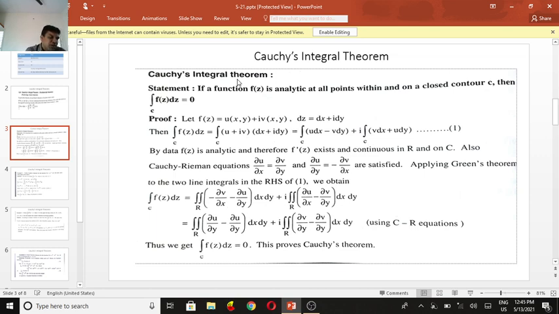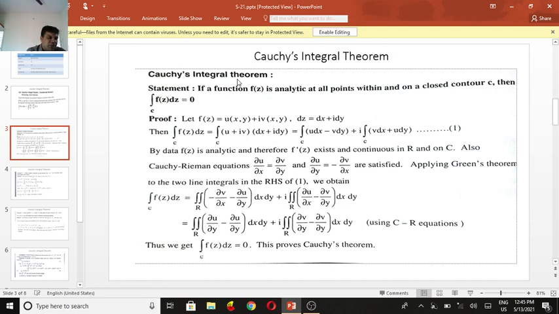If f of z is a complex variable function, f of z equals u of x,y plus i v of x,y, then dz equals dx plus i dy. So the integral over C of f of z dz equals the integral over C of u plus iv times dx plus i dy.